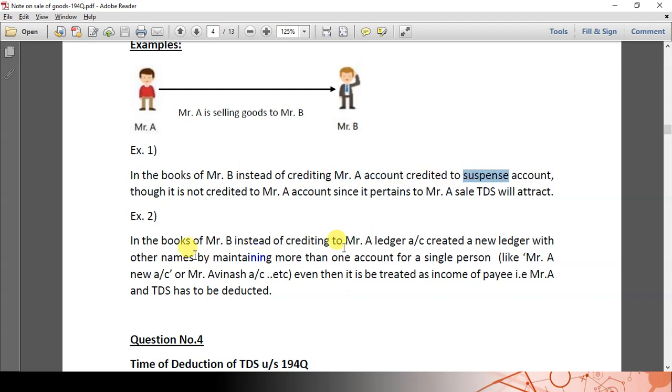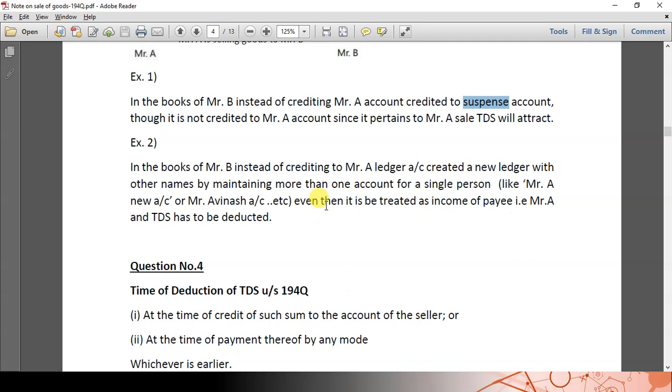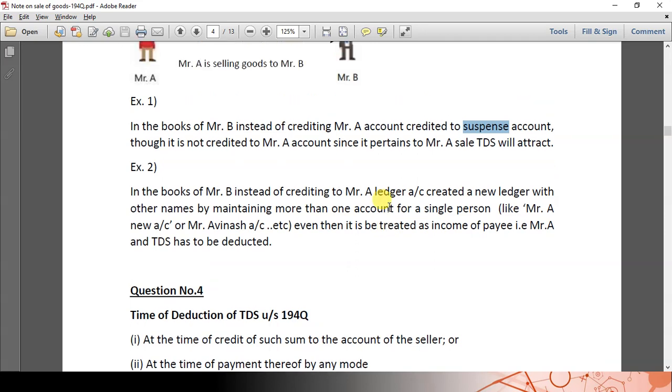In example 2, in the books of B, instead of crediting Mr. A's ledger account, he creates a new ledger with another name, maintaining more than one account for a single person, like Mr. A new account or Mr. Avinash account, the full name of Mr. A. Even then it has to be treated as a single account, all the transactions credited to all these accounts have to be clubbed together, and the applicability has to be seen. This is what is provided under section 194Q subsection 2.